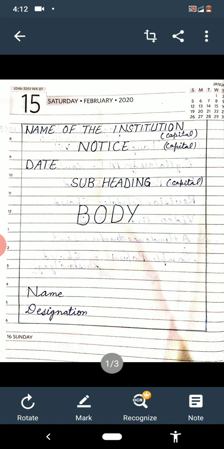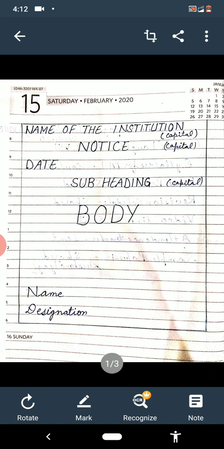In the very first line, we have to write the name of the institution, and it should be in capital letters. See, in the bracket I have written capital, which means it should be in capital letters. Just as we can write the name of our school, Rishikul Vidyapeeth, Sonipat.